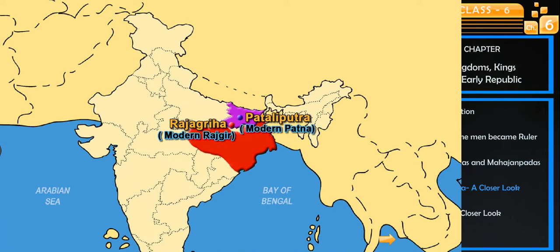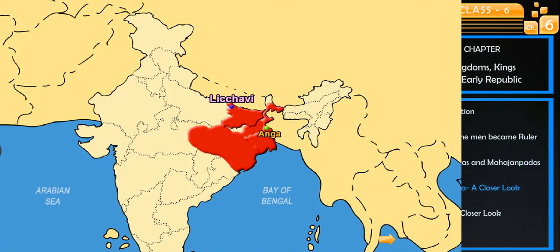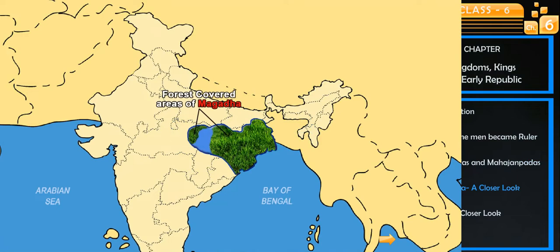Magad expanded to include most of Bihar and Bengal, with the conquest of Lichchhavi and Anga respectively, followed by much of eastern Uttar Pradesh. Magad consisted of the areas around Patna and Gaya in South Bihar. It was protected by the rivers Son and Ganga on its north and west respectively. Most parts of Magad were under forest cover.